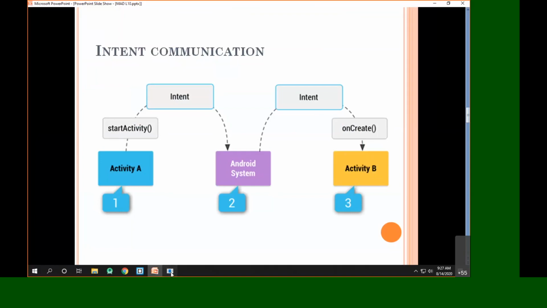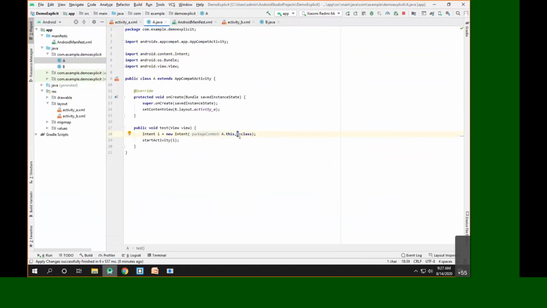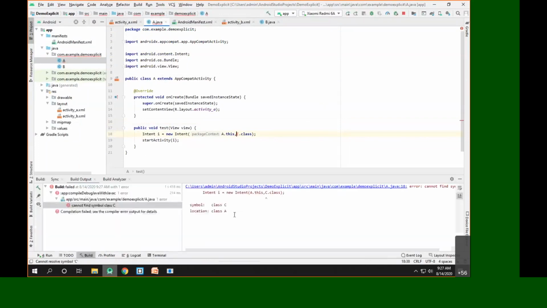Okay, so let's try to understand this. Here we have given the name of this particular class as b.class. Let's try to modify it to c.class. If I modify it to c.class, the first thing is it will not compile, because class C is not present here.